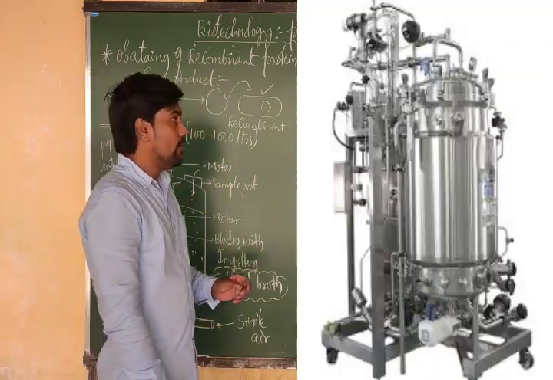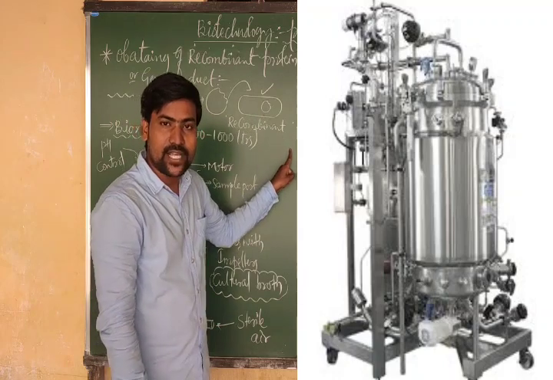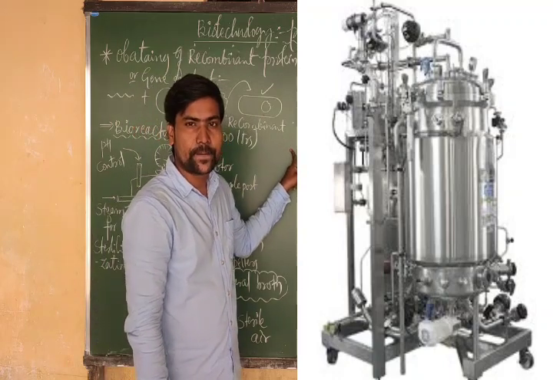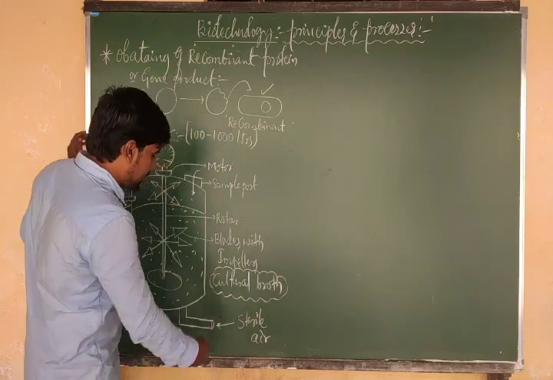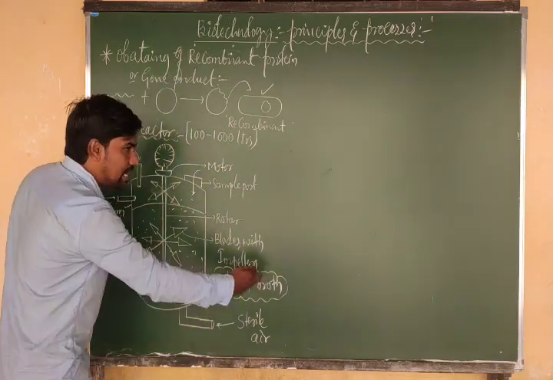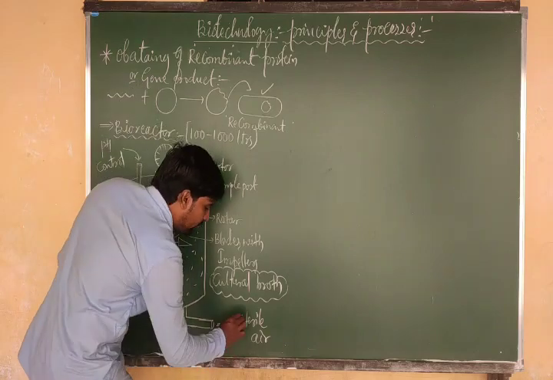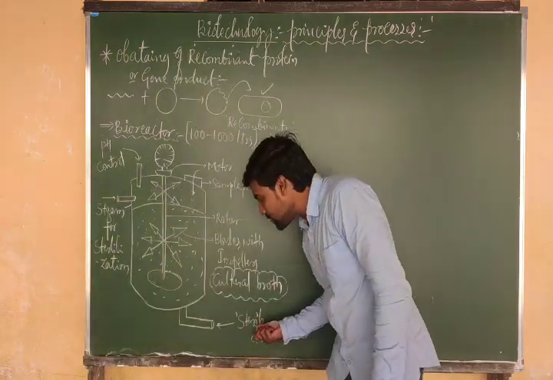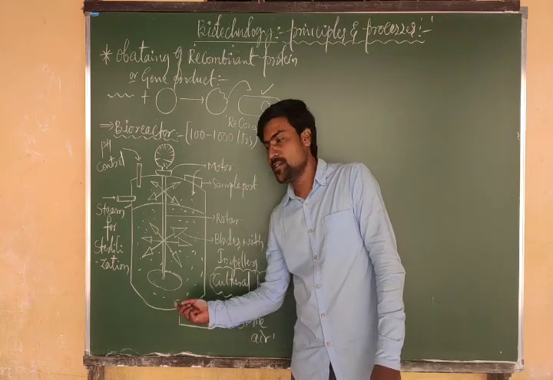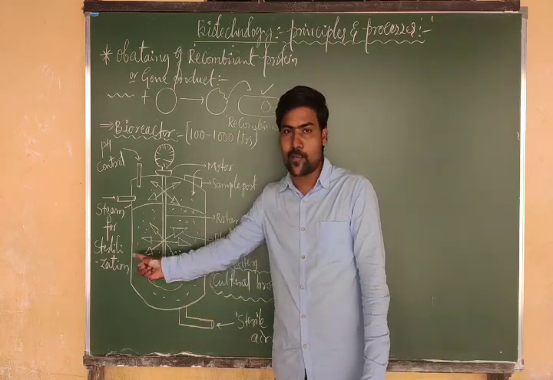But for growing recombinant cells, there must be an oxygen supply. What should be supplied? Oxygen. So from the bottom of the tank we supply oxygen in the form of sterile air. That means from the bottom of the tank we pass sterile air, and the sterile air is mixed with the culture broth.